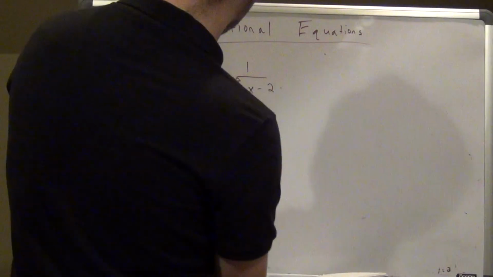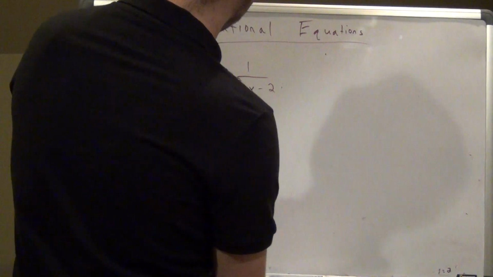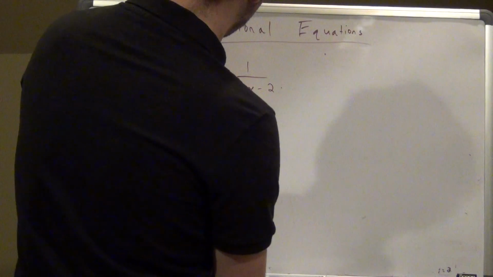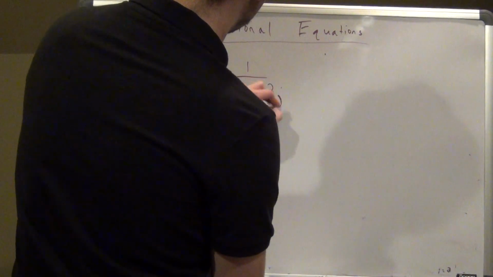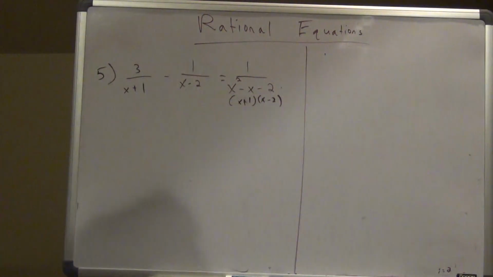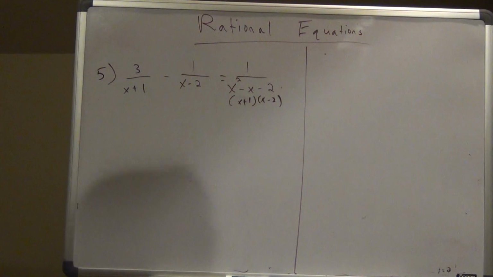So this actually becomes x plus 1, x minus 2, all right? So the first thing I want to do is find my common denominator. We can kind of see what we have here, x plus 1, x minus 2. That's going to be my common denominator.